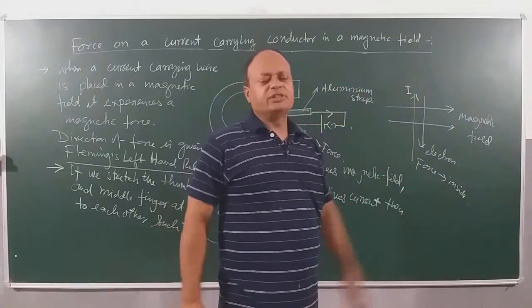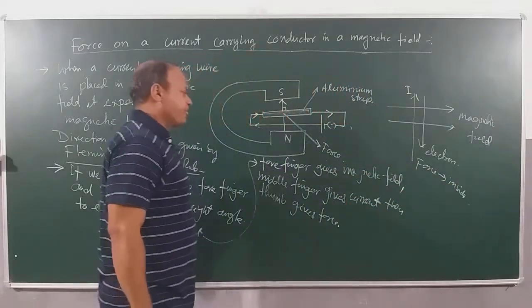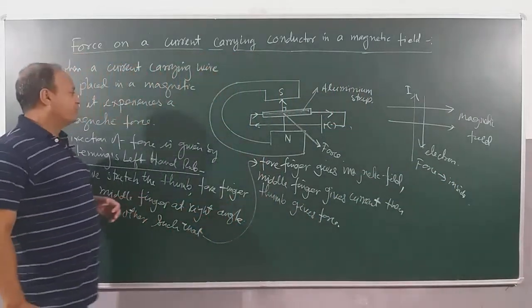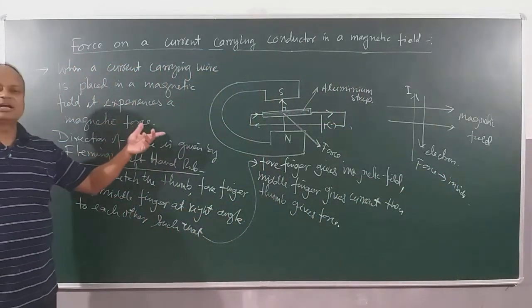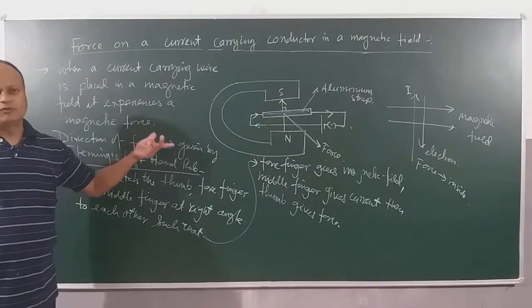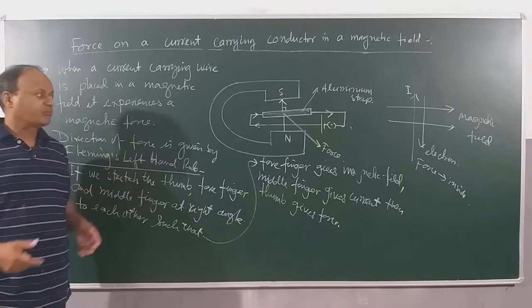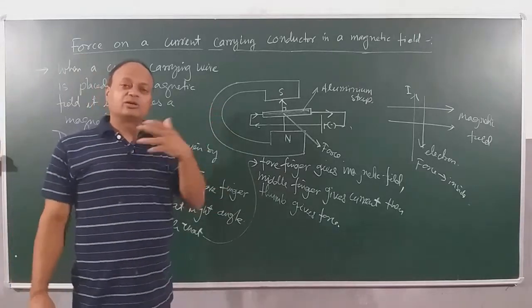Clear? So once you work with this law also, you will be able to understand. So we learned this important concept that whenever we have a current carrying conductor in a magnetic field, it will experience a force, right? And when you experience a force, what happens? You get deflected. Now, what things does this force depend upon?